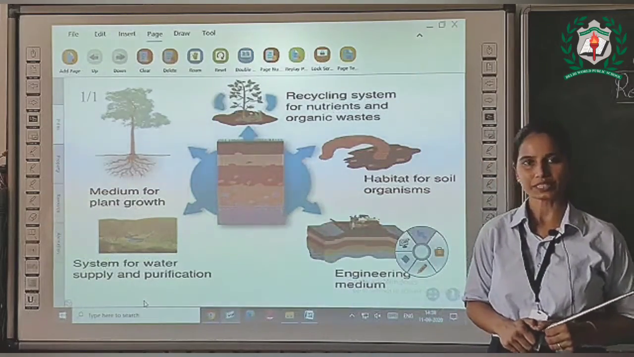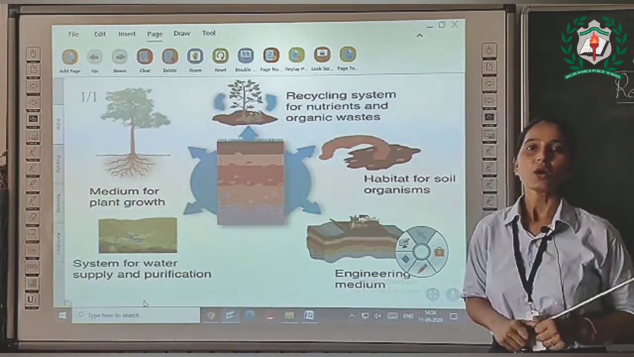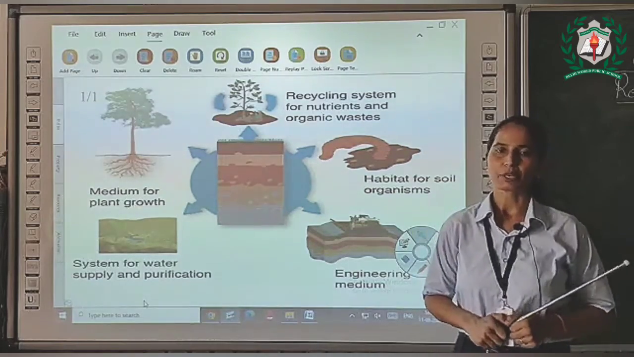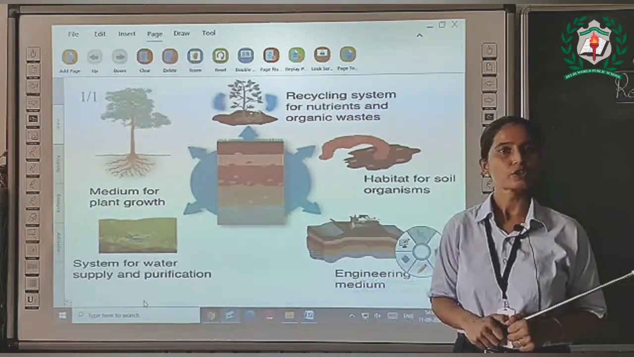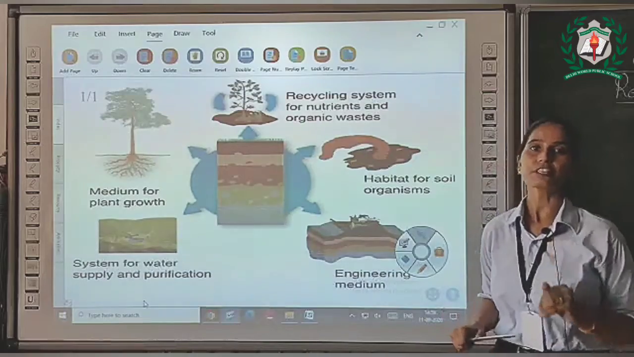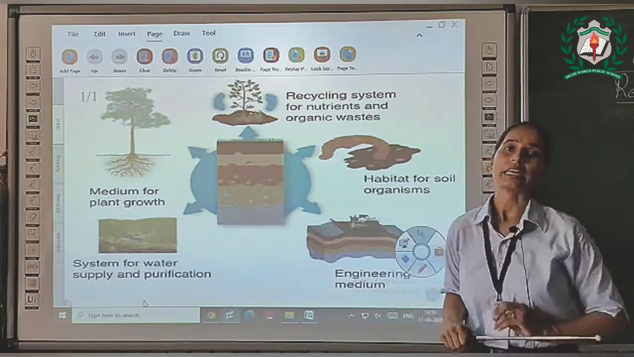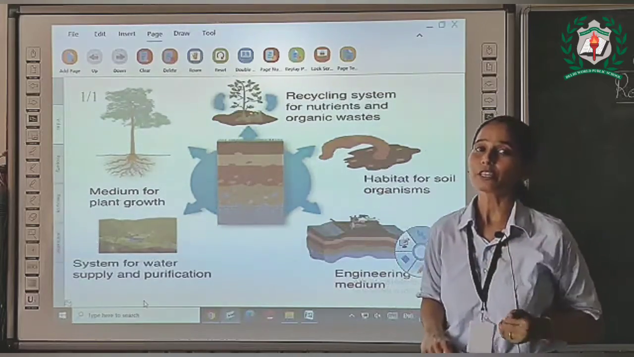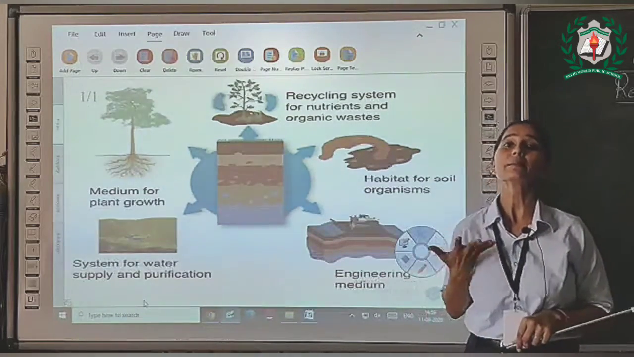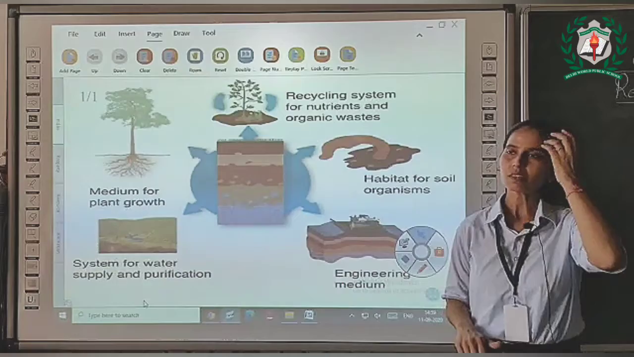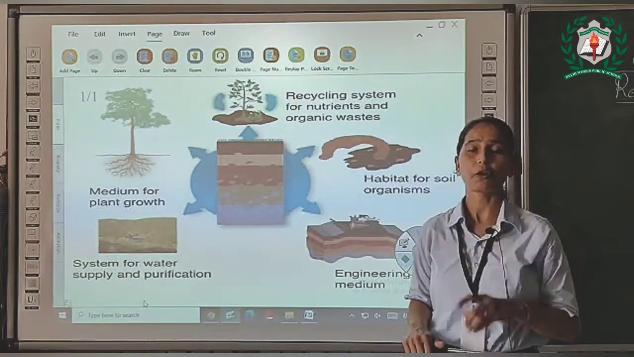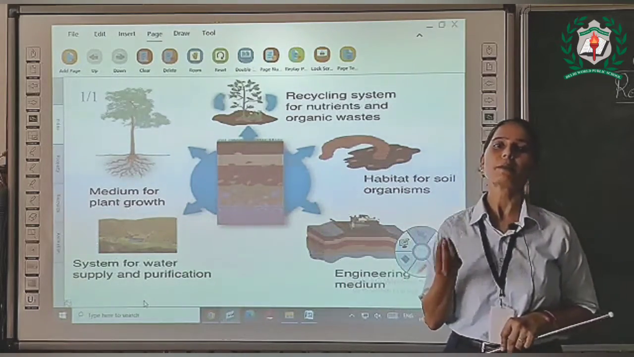I'm Ritu Singh, your science teacher, and today we are going to start our new chapter, which is chapter 9, soil. In this chapter, firstly, we'll discuss some important topics about soil. The first one is the importance of soil. What is the importance of soil? Soil is important for the growth of plants.